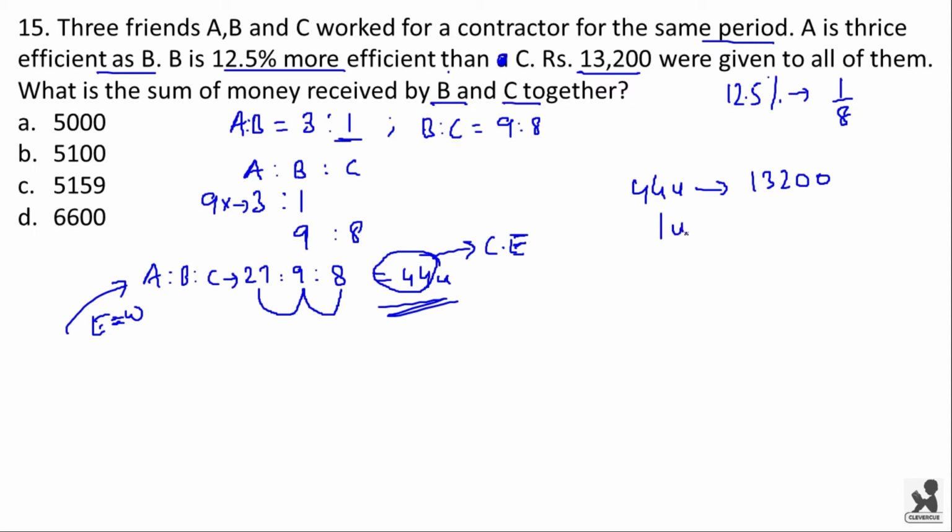Now from here you get 1 unit as 300 and the question asked is what is the sum of money received by B and C together. Now together B and C earns 9 plus 8, that is 17 units. Now 17 units will be 5100. Option B is the right answer.